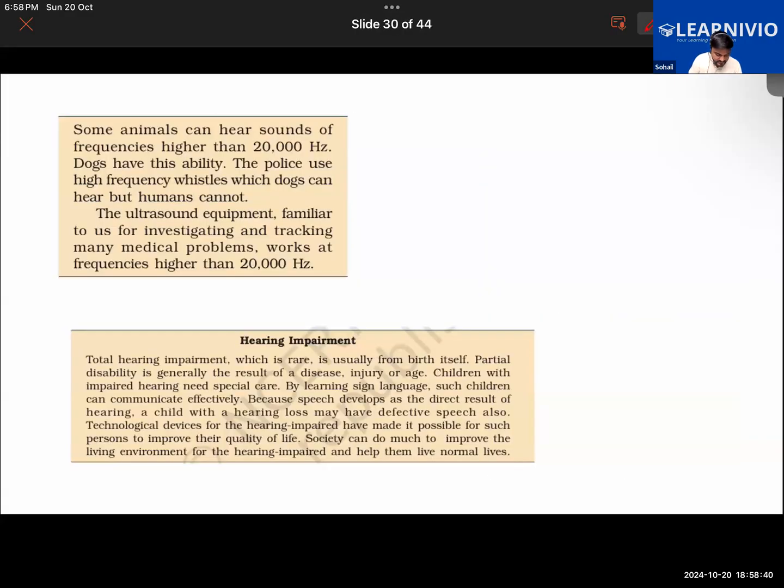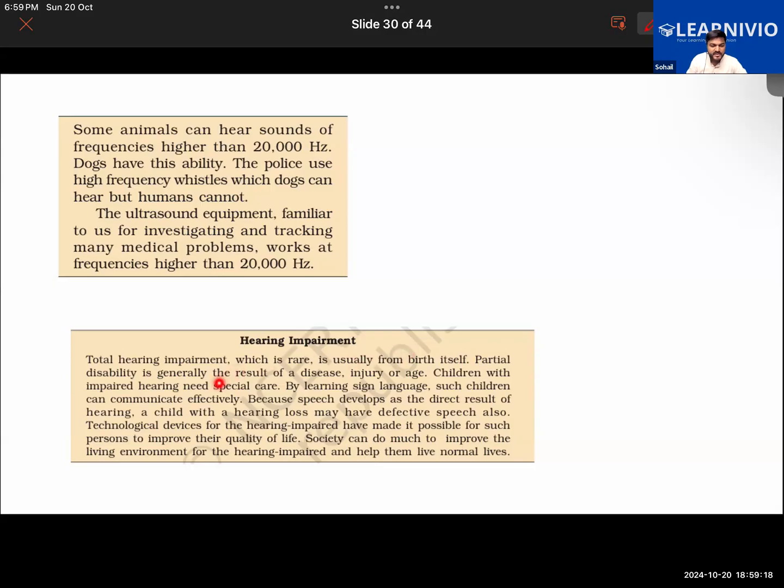Now there is another thing, that is hearing impairment. Different people suffer from loss of the sense of hearing, and there could be different reasons for this. Total hearing impairment is very rare, and it is usually from birth itself. The child is born in such a way. Partial disability is generally the result of a disease, injury, or age. One can lose the sense of hearing partially, either due to some disease or some injury to the inner part of the ear or the middle part of the ear.